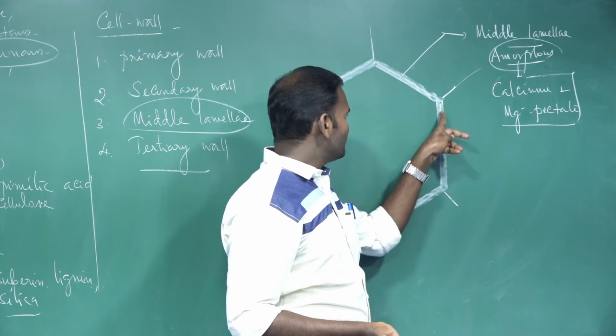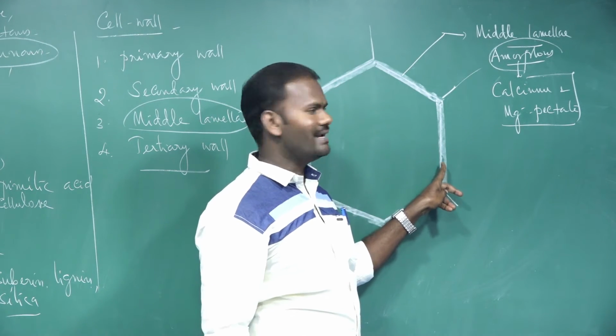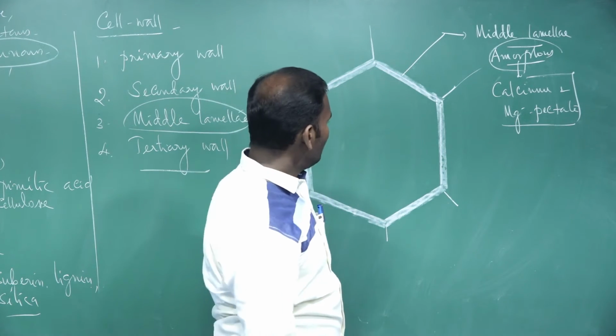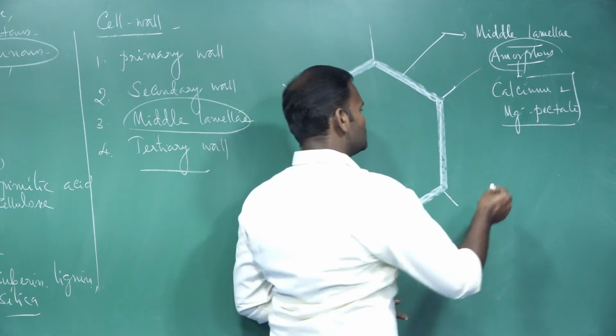Between the two cells, a cementing, amorphous layer is formed, which is nothing but the middle lamella. It is made up of calcium pectate and magnesium pectate. Now, a question: retting of fibers.